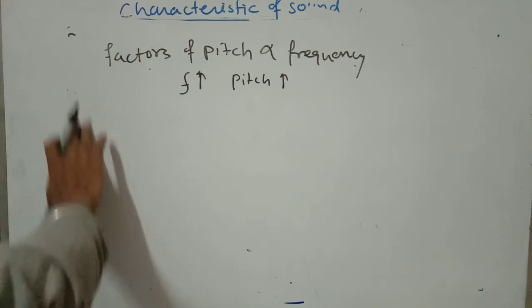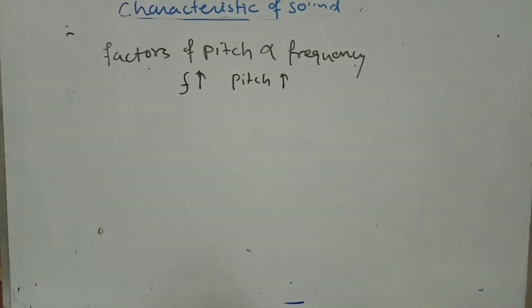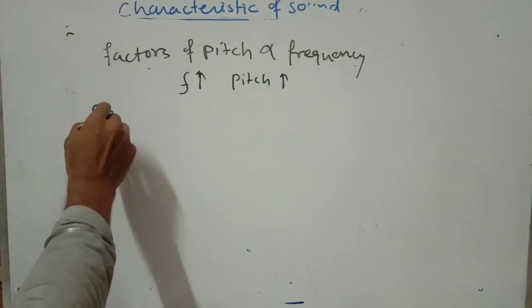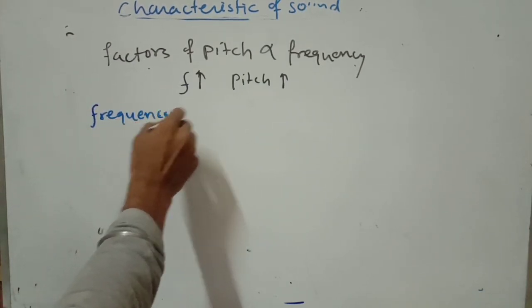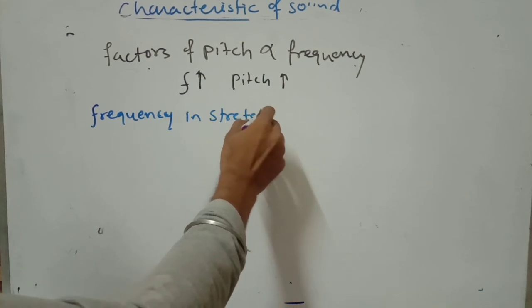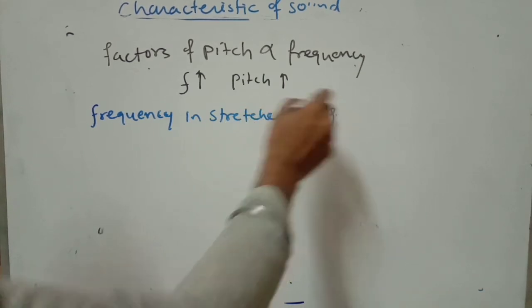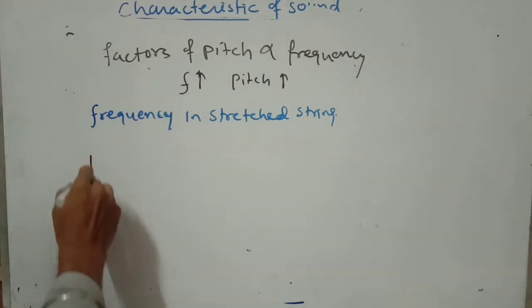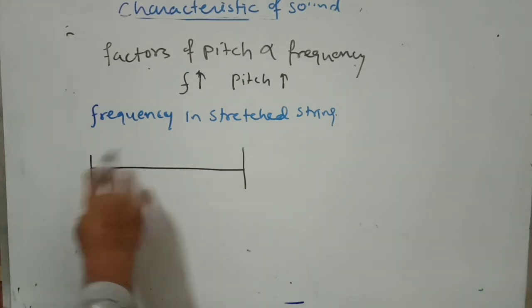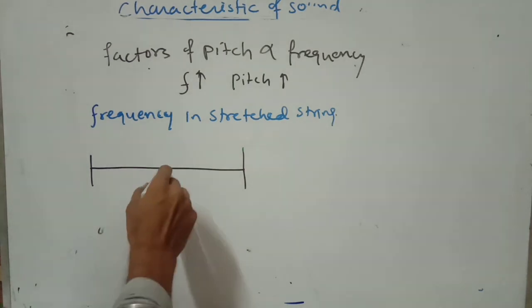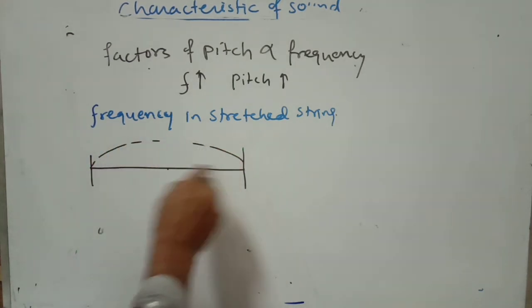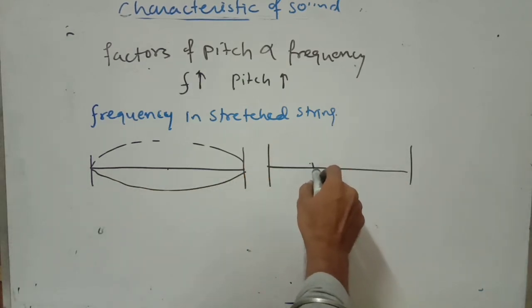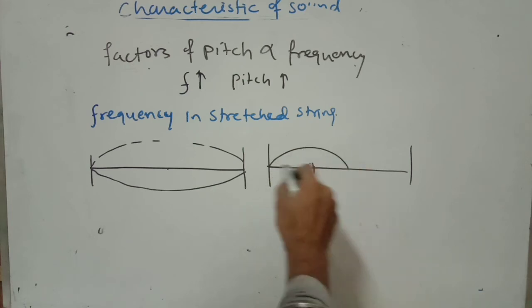Let me explain with an example. As already discussed in previous classes, consider the frequency in a stretched string. Let us consider a length bounded by two ends. When you pluck at L by 2, it will form one loop. If the length decreases, say you disturb it from L by 4, it will form two loops.